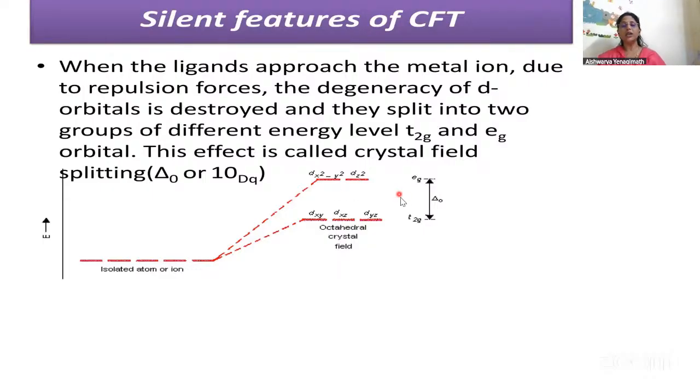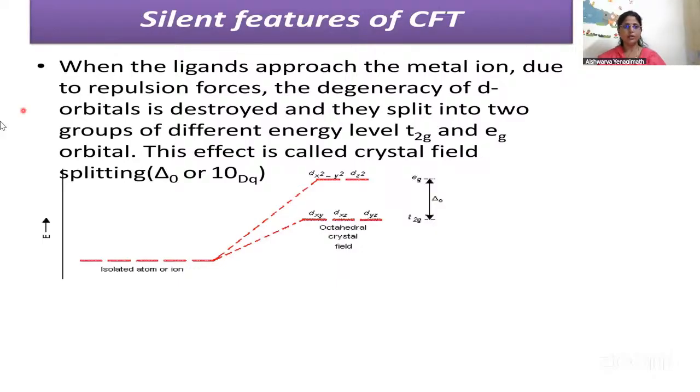When we speak about the CFSE of a complex, it is the measure of the net energy of stabilization of a metal ion's electrons. So this is 0 for weak field or high spin ligands.